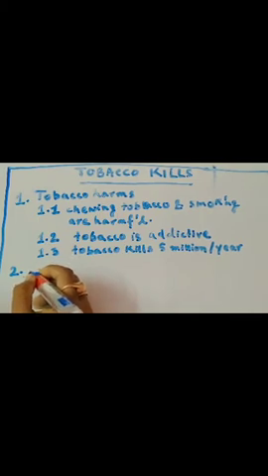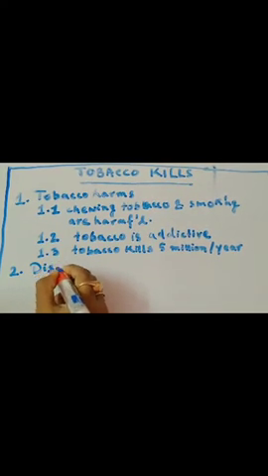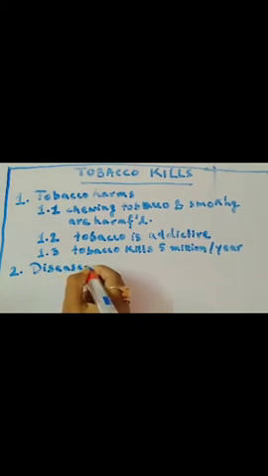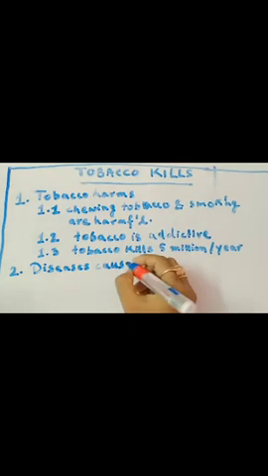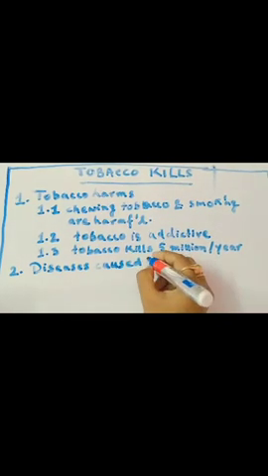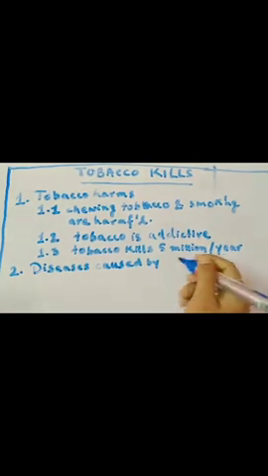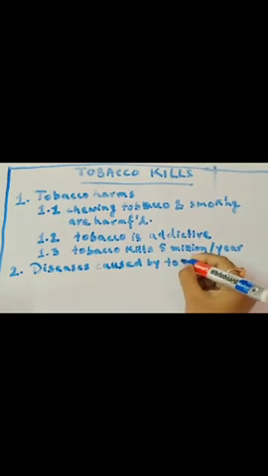As you get the points and the subheadings and headings, you just go on writing. Don't break the sequence. Here I am also following the sequence. I am writing the diseases caused by tobacco.